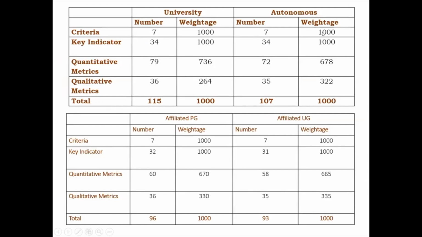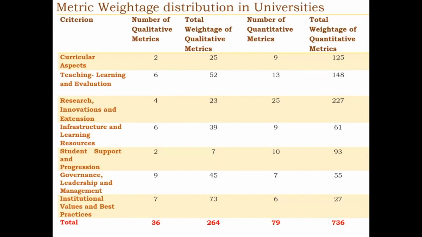So for university, autonomous, the weightage of criteria is 1000, key indicator 34, quantitative metrics, the weightage 736. For autonomous 678, qualitative metrics 264, autonomous here 322. Same way for PG and UG. And for better understanding, I have delineated how many qualitative metrics and quantitative metrics are there in each criteria.